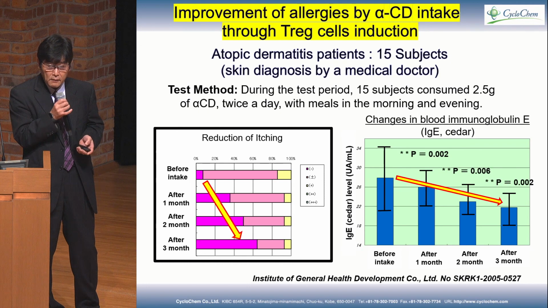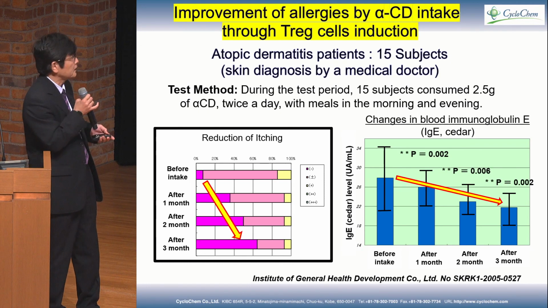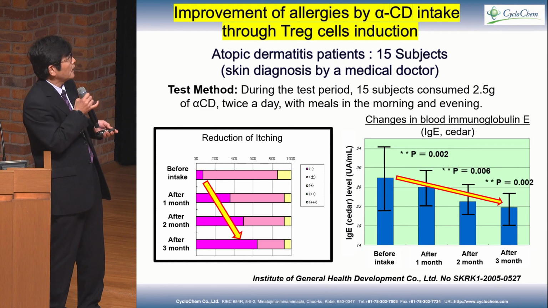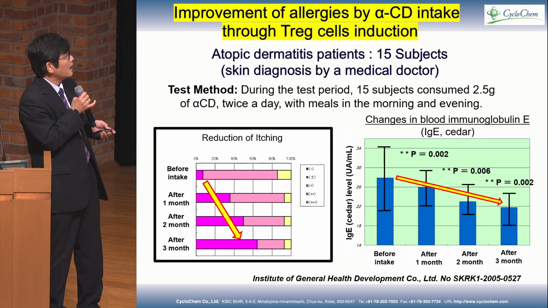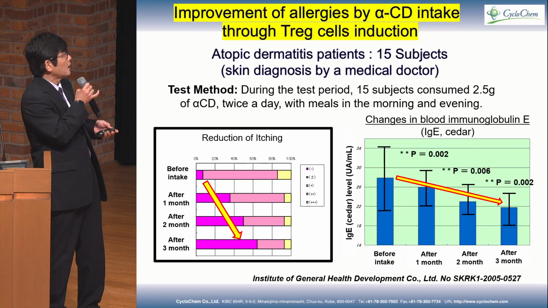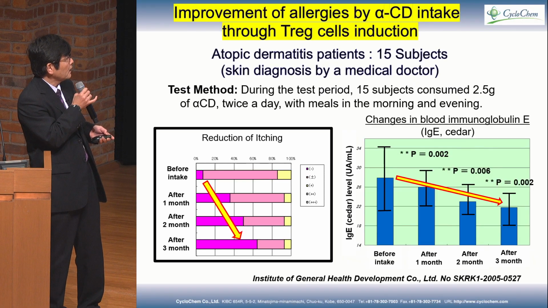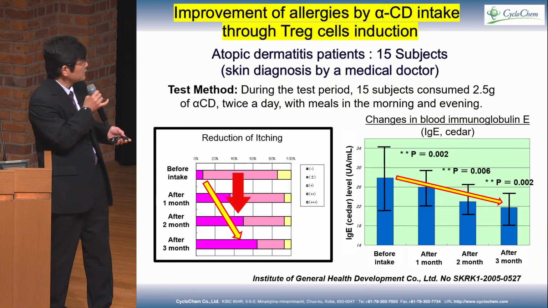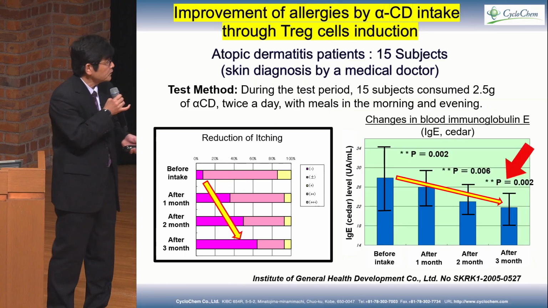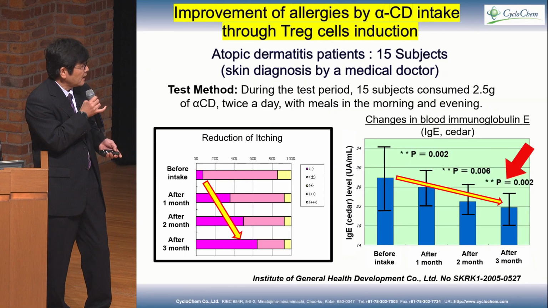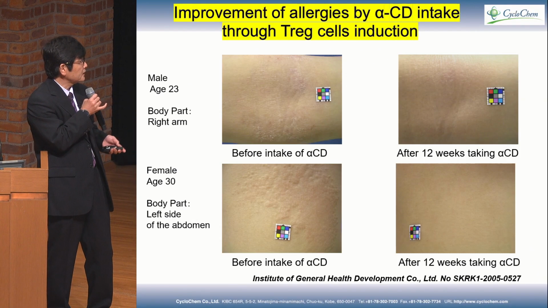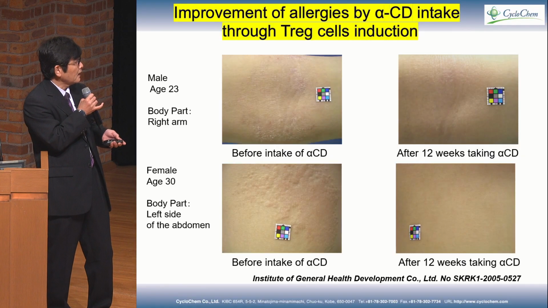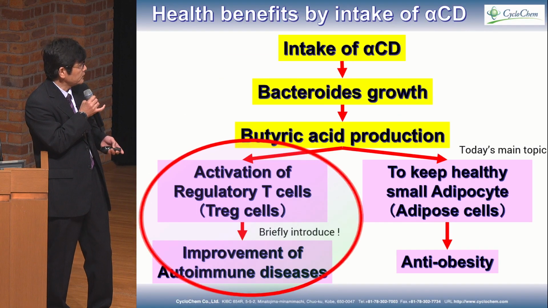And in our human study, allergy was improved by alpha cyclodextrin intake through Treg cell induction. Atopic dermatitis patients, 15 subjects. You can see reduction of itching as one of the atopic symptoms, and also IgE reduction here. So this is just an example. The atopic skin is improved.